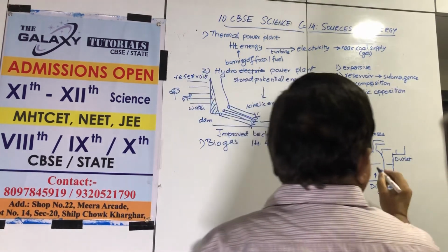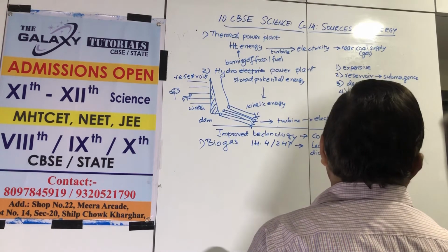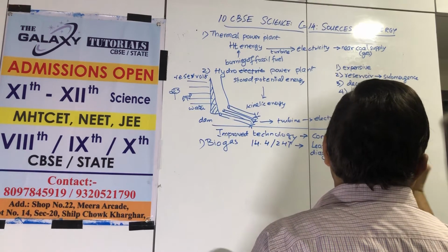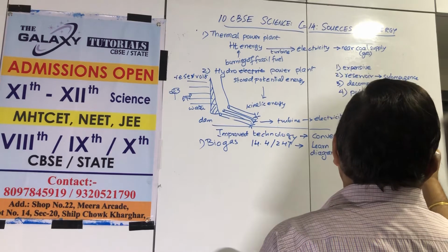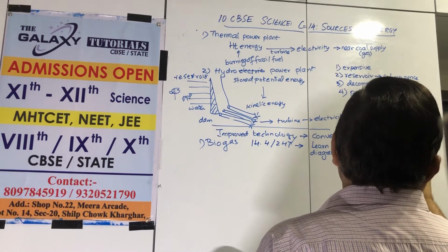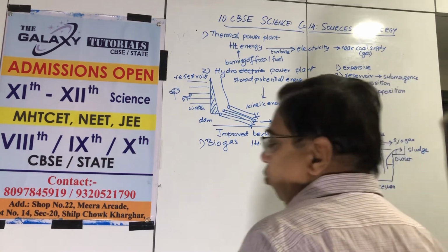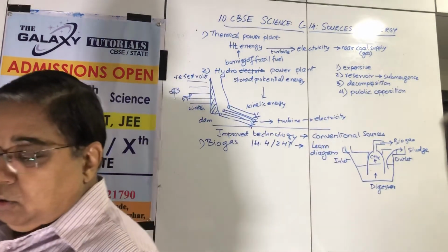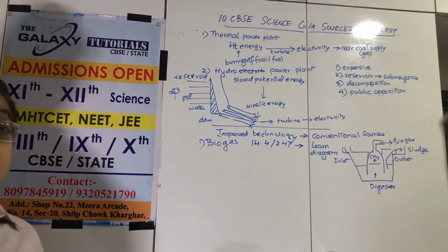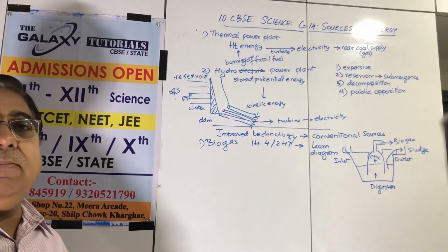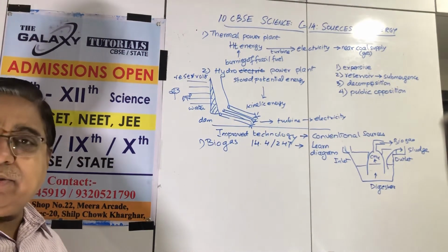This ferments and gas comes out, methane, which comes out here, which is called biogas. And from here, we remove sludge, the decomposed product, which is a good fertilizer. So this is how we use totally everything from a biogas plant and nothing goes waste.